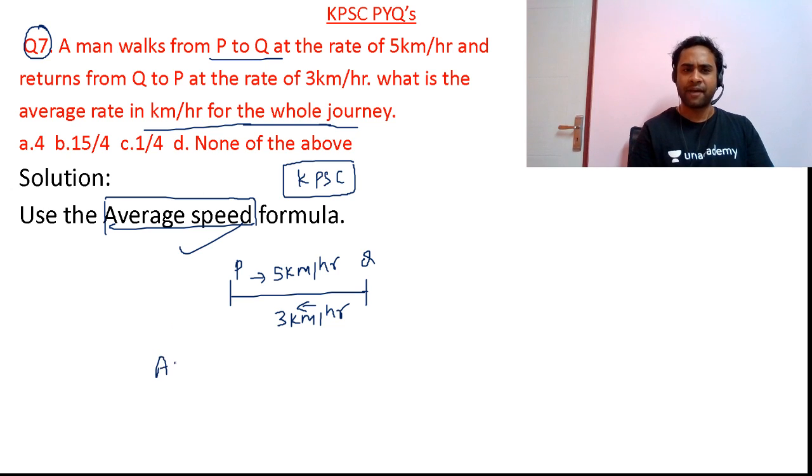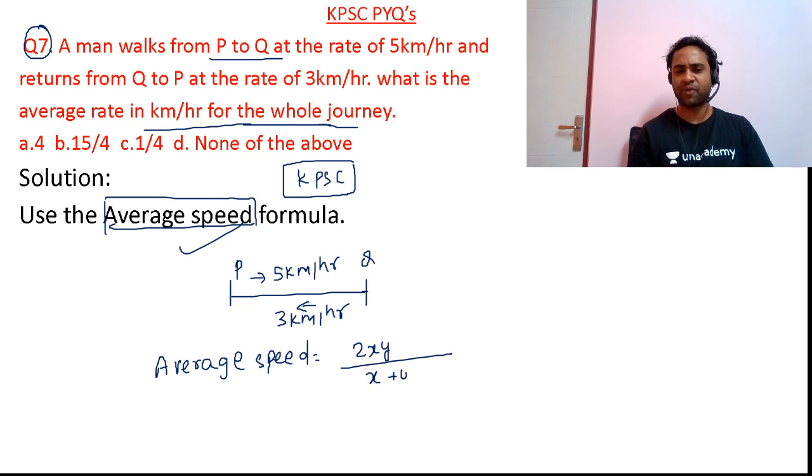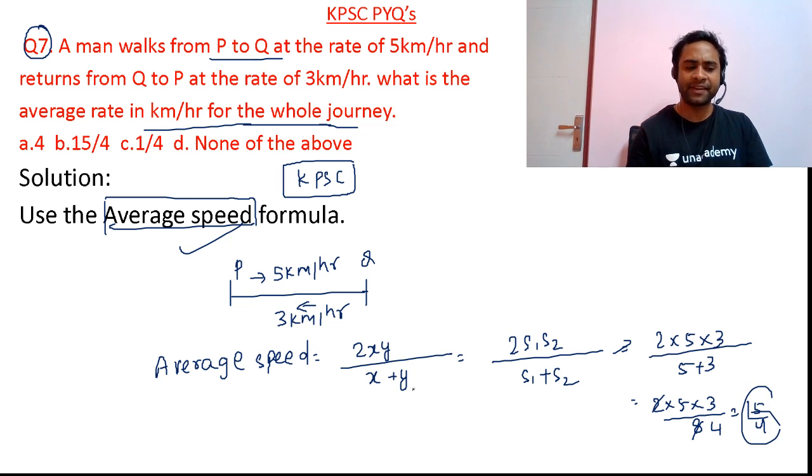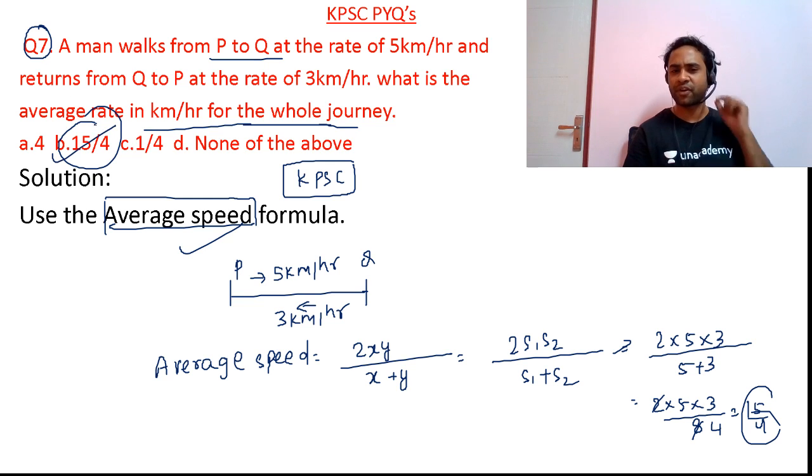Now friends, the average rate or average speed will be equal to 2xy divided by x plus y, or friends, 2 into speed 1 into speed 2 divided by speed 1 plus speed 2. So 2 into 5 into 3 divided by 5 plus 3. So this is 2 into 5 into 3 divided by 8. 2 will divide 8 four times. So 15 by 4. So friends, the average speed for this particular question will be nothing but 15 by 4. Okay. So option B will become the correct answer for question number 7.